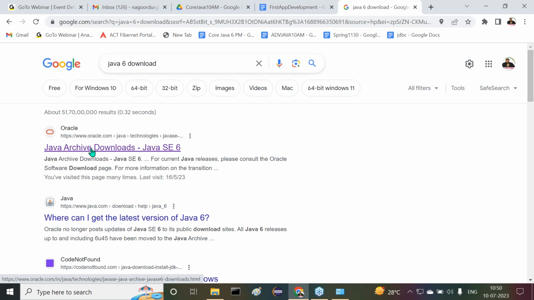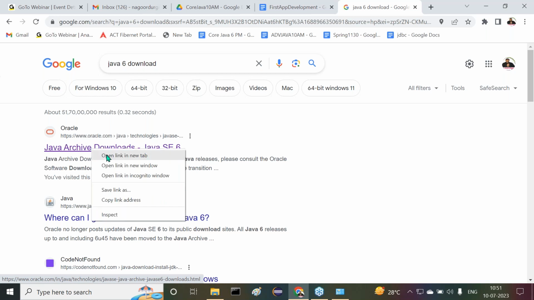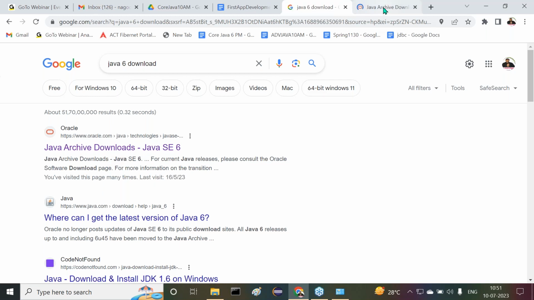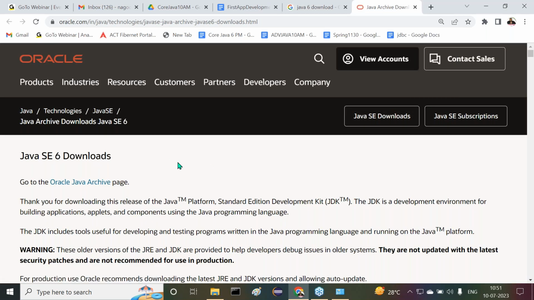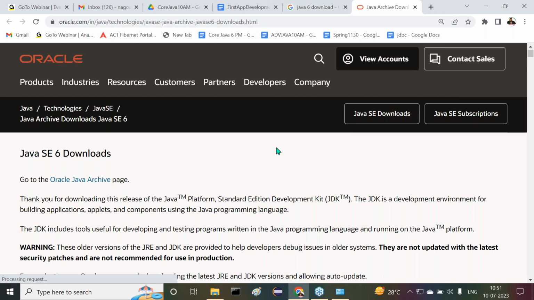If you want to download anything from the archive, you should be an account holder of the Oracle website. You must have an account with the Oracle website. Then only are we able to download all the required software from the archive. Yes, sir. All of you are getting it or not? Okay, now let's understand it. Let me open a new tab. In a new tab, Java SE 6 download, here we are getting it.